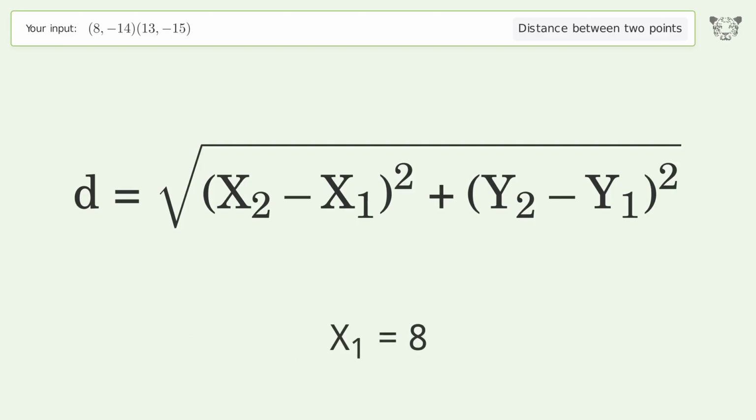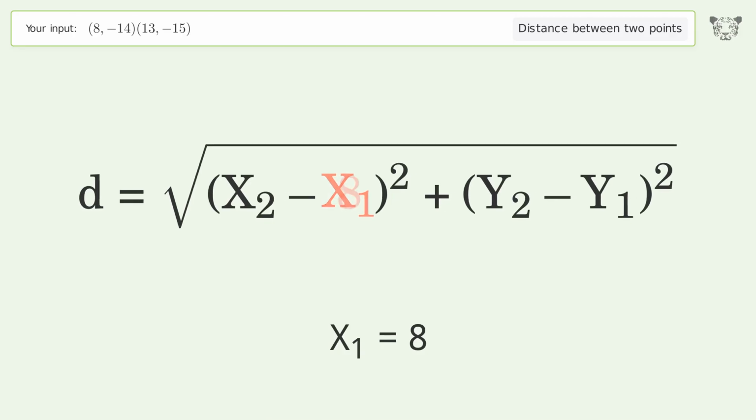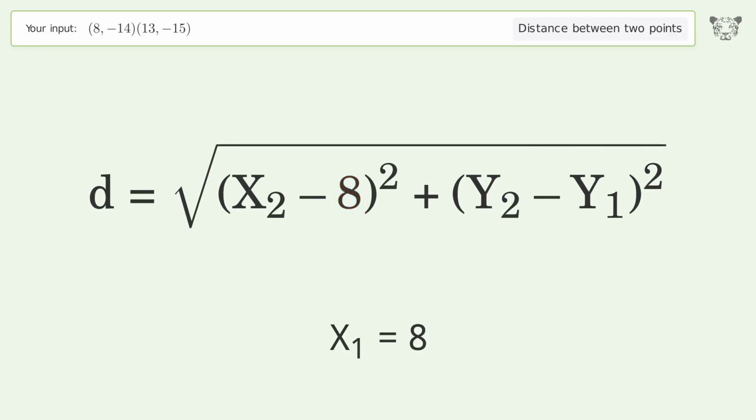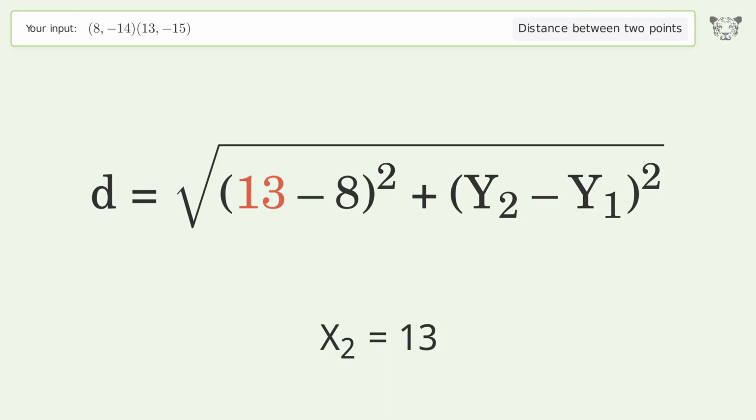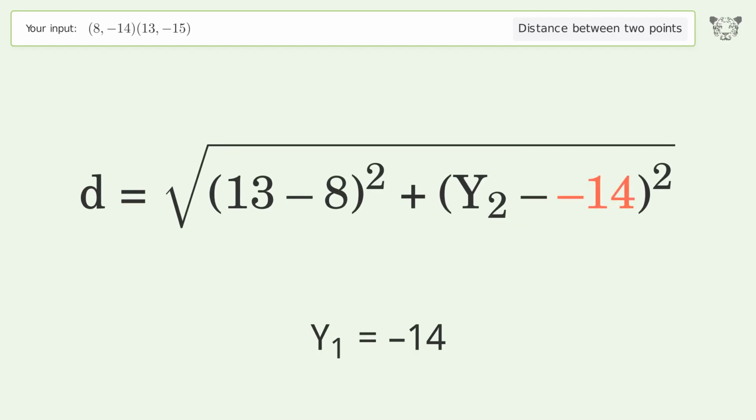x1 equals 8. x2 equals 13. y1 equals -14. y2 equals -15.